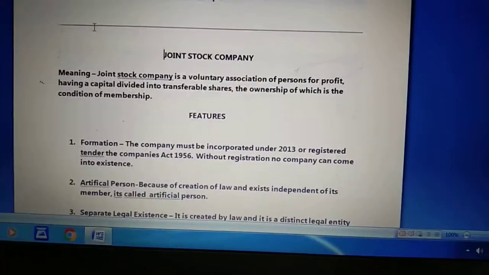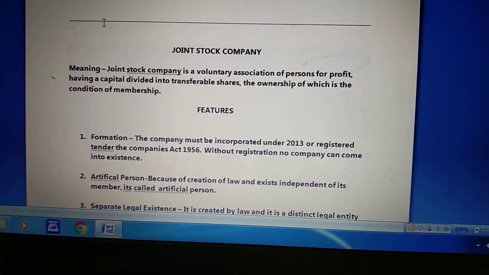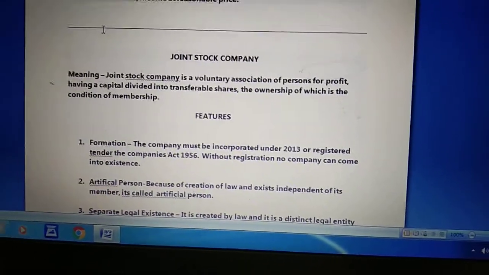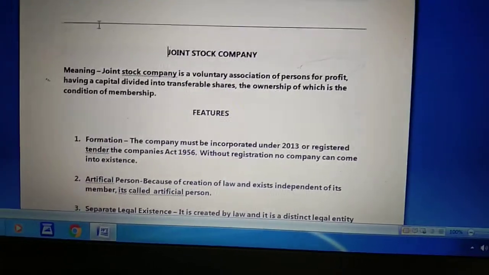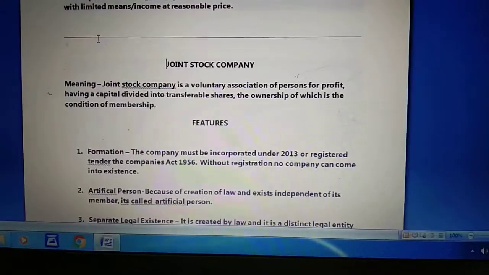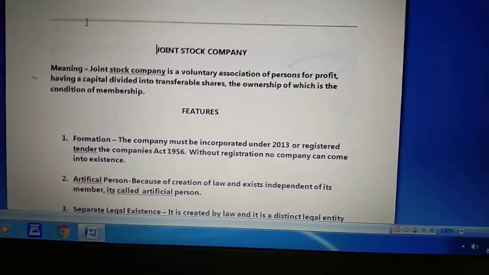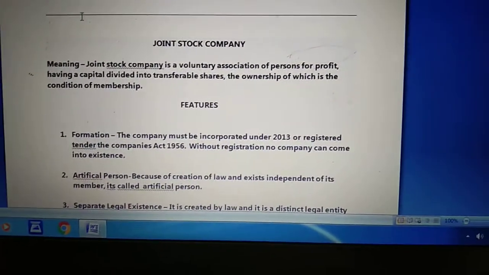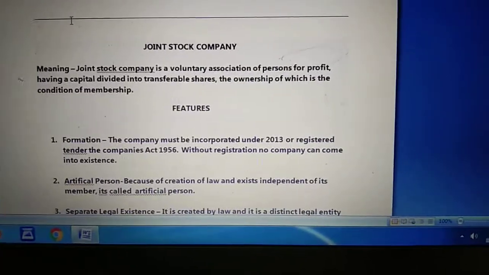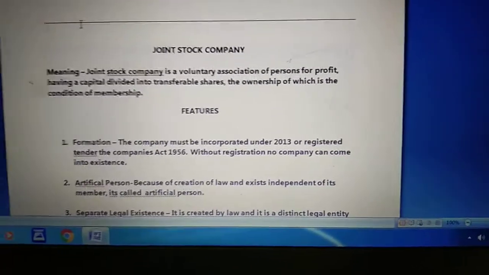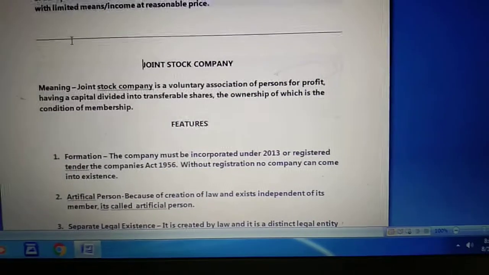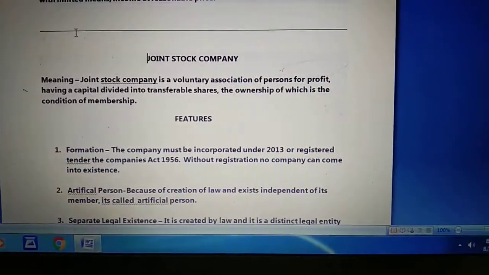Now how? Students, a company can be described as an artificial person having a separate legal entity, perpetual succession and a common seal. Now children, the joint stock company is called an artificial person. Why an artificial person? Because it is independent from its members.